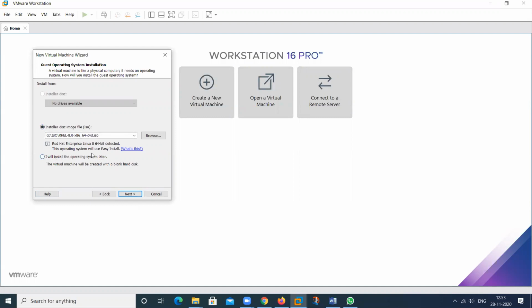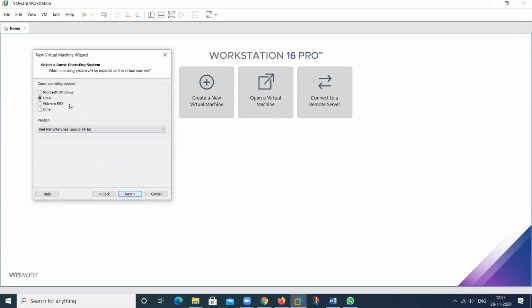Suppose if we have no information about what the partitions are and how many partitions we should create, then use this one. This will not ask you anything. It will install automatically. But we use this one for the manual installation. So we need to give the information. So this is required, and by default this is selected, but select Linux operating system.